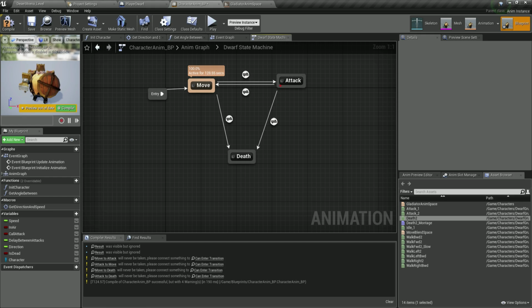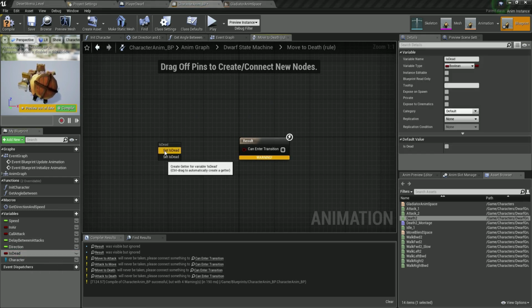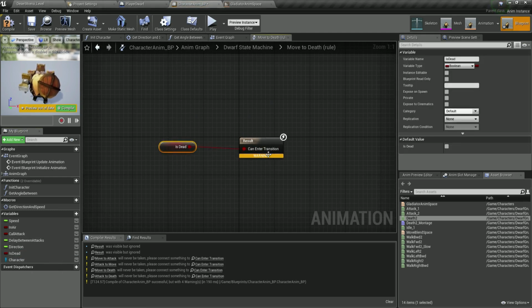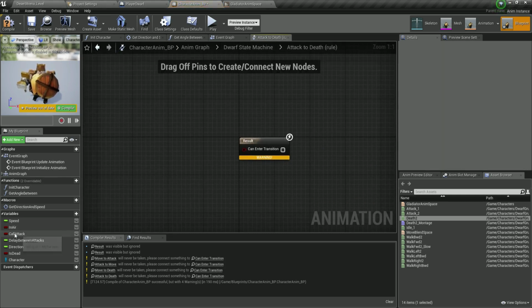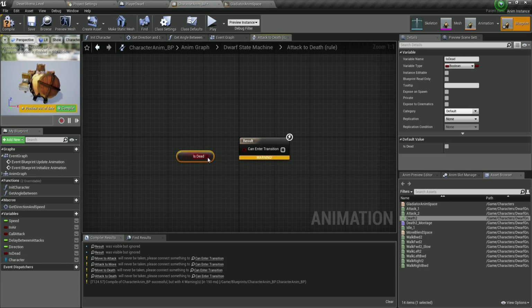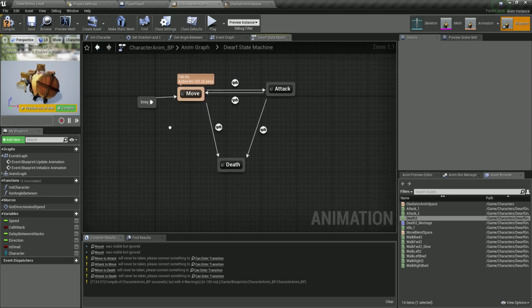And finally, for both of these to go to the death animation, let's click on this. We're simply going to get is dead. So get is dead and plug it in over here and do the same thing for over here. And let me just go is dead and get it and plug it in over here. And I got carried away. I have issues talking. So remove this in air. We do not need it. I was testing something, so we do not need it.